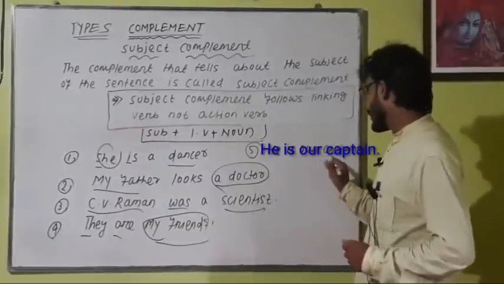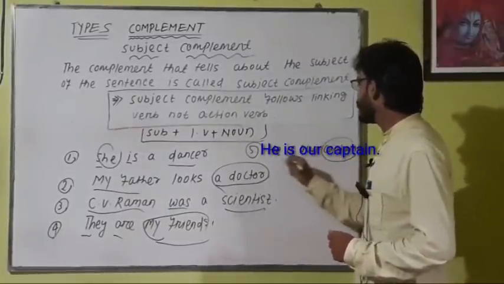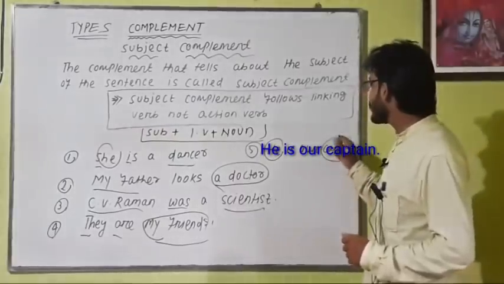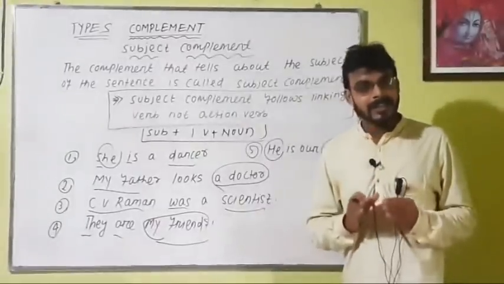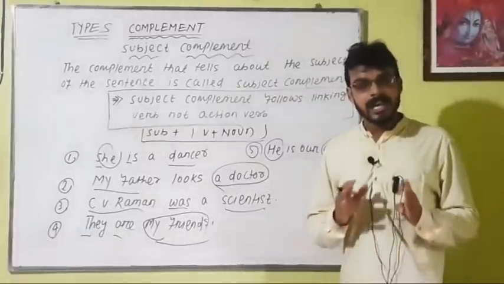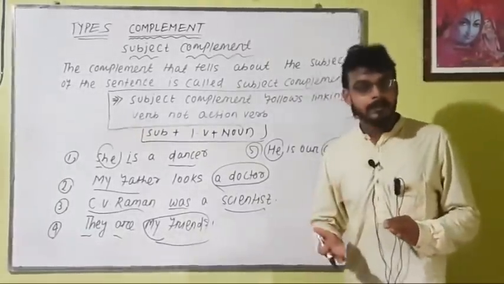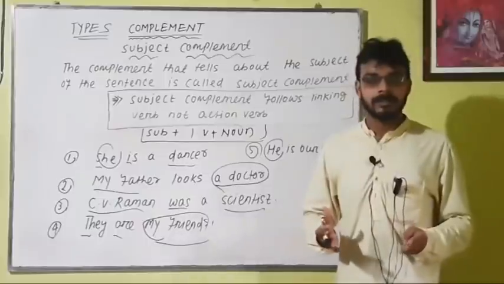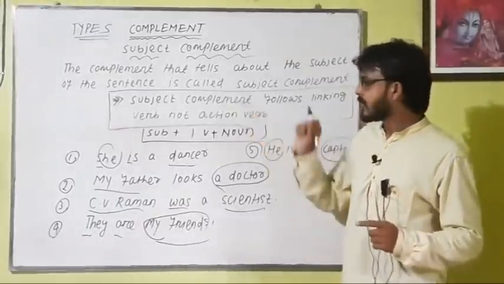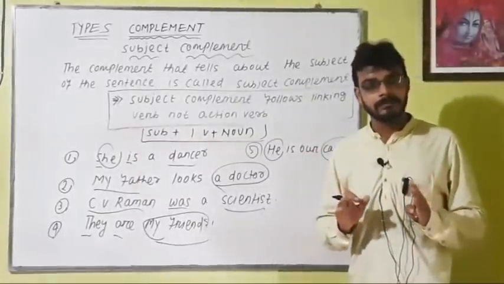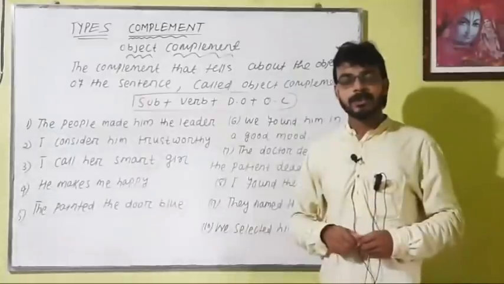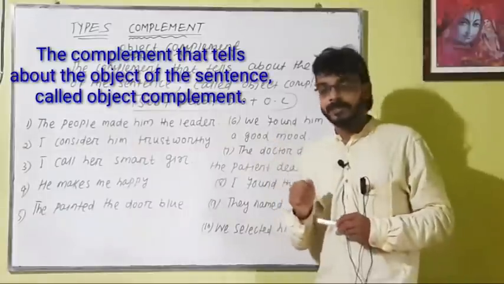He is our captain. Here captain and he refer to the same person. This is the subject complement. Subject complement, clear? A subject complement can be represented using an adjective or a noun after the linking verb. Remember, a subject complement follows a linking verb, not an action verb. Okay, clear? Dear students, let's learn the next part, that is object complement.